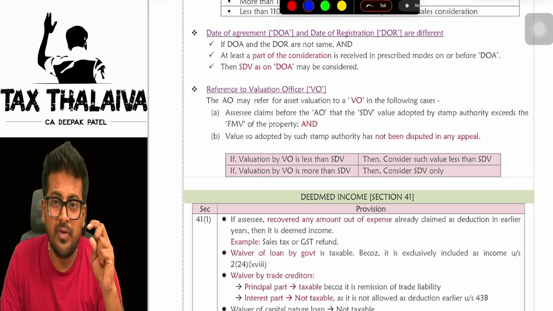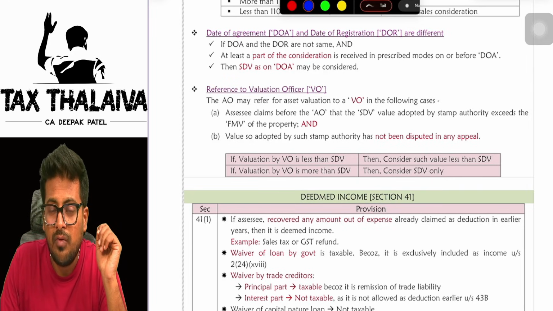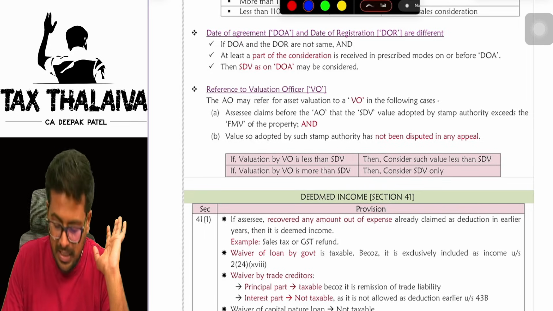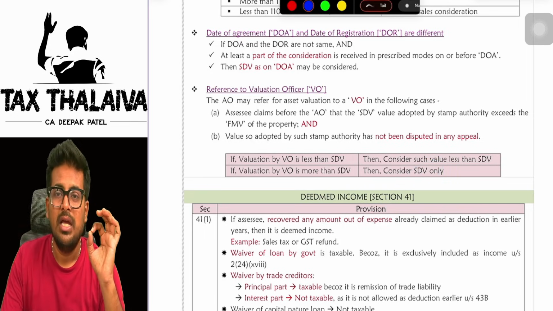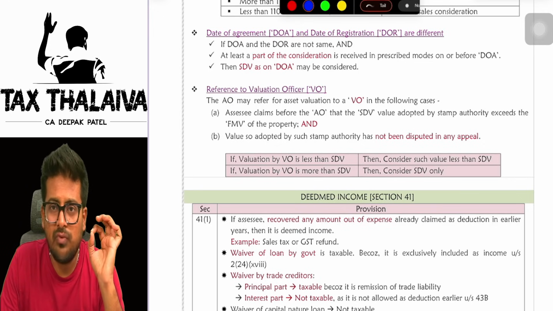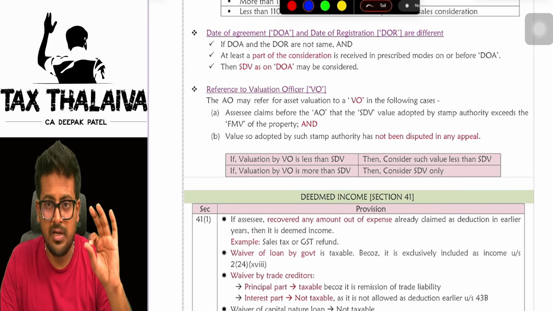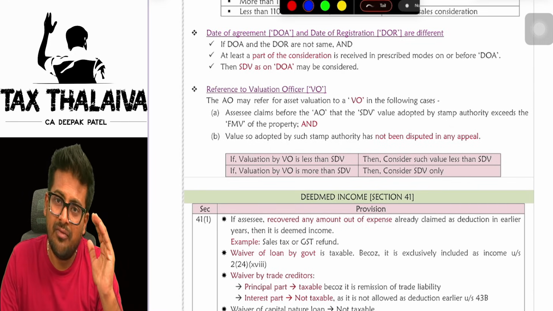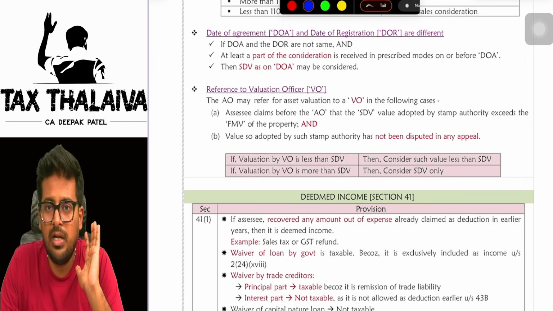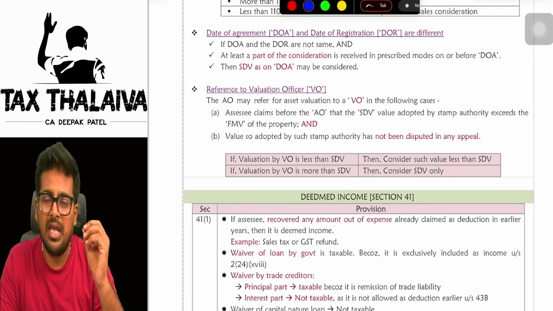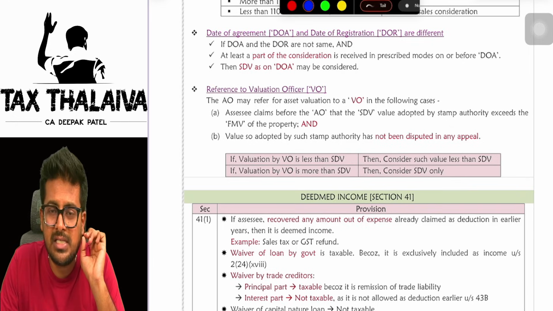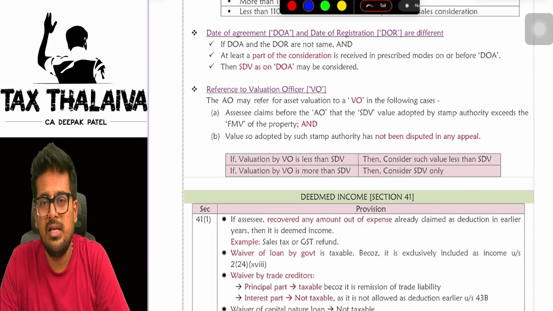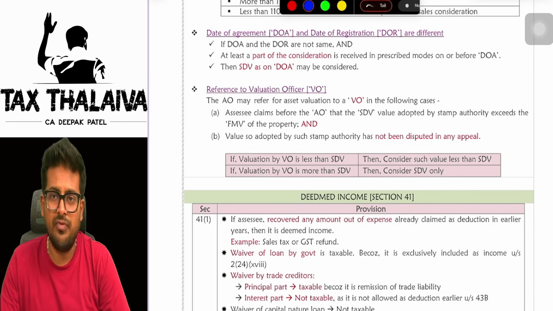But if the valuation officer gives you more than the stamp duty value, whatever considered earlier, in that case we will take SDV only. I repeat, the assessing officer referred to the valuation officer for valuing the property. If the valuation officer gave a value more than the earlier SDV, then we have to take the SDV only. If the valuation officer gave less than the value of earlier SDV, then we will take such lesser value which is given by the valuation officer.